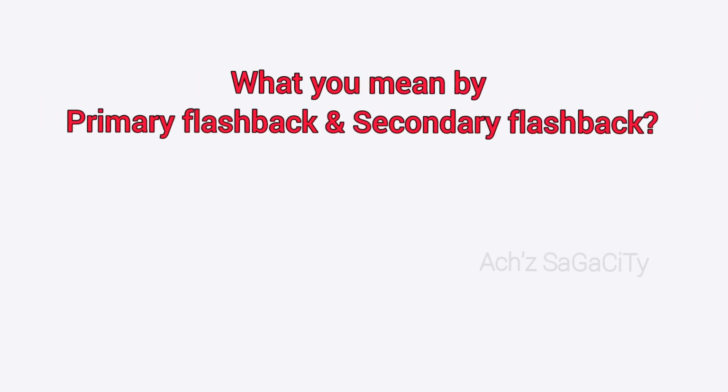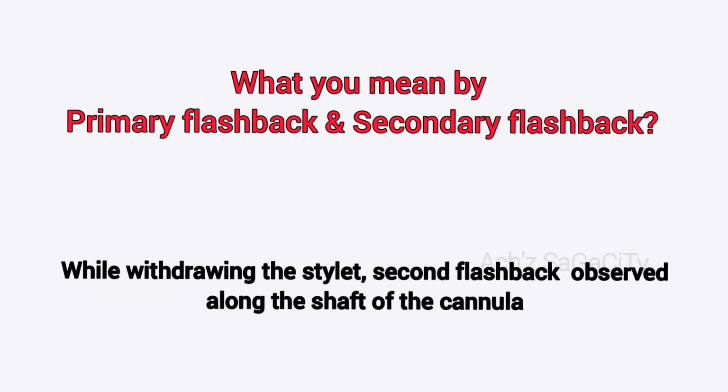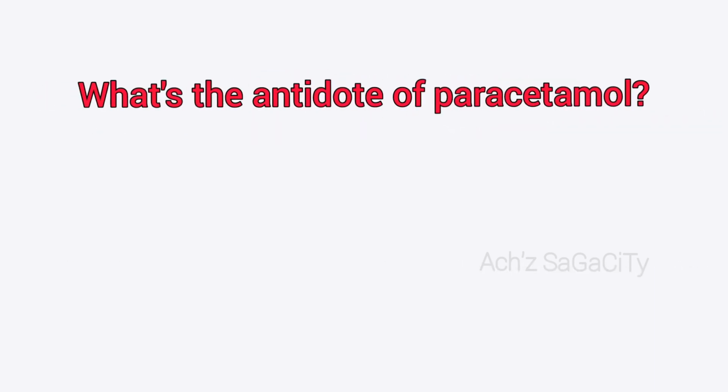Then what do you mean by primary flashback and secondary flashback? Primary flashback means during cannulation while needle enters the vein, first flashback of blood occurs to the chamber of the stellate. Then while withdrawing the stellate, second flashback observed along the shaft of the cannula. So that is primary and secondary flashback. Moving on to next question.